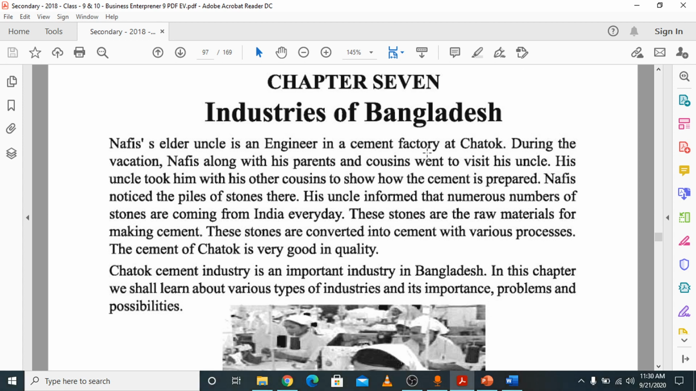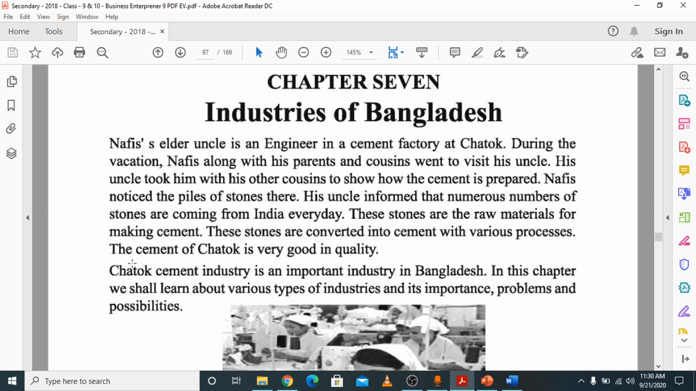Nafis's elder uncle is an engineer in a cement factory at Chatok. During the vacation, Nafis, along with his parents and cousins, went to visit his uncle. His uncle took him with his other cousins to show how the cement is prepared. Nafis noticed piles of stones there. His uncle informed that numerous stones are coming from India every day. These stones are the raw materials for making cement. So this is the important information from this para. What is the raw material for the cement making process? The stone is the raw material.